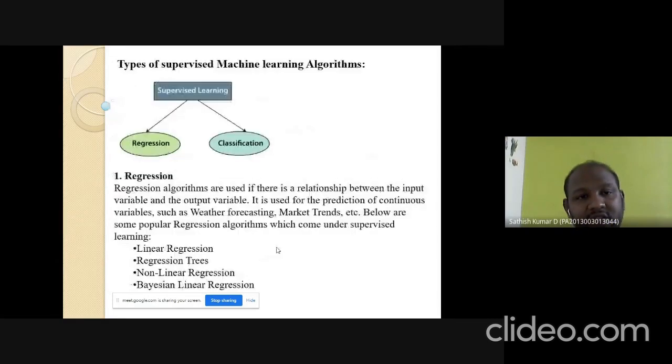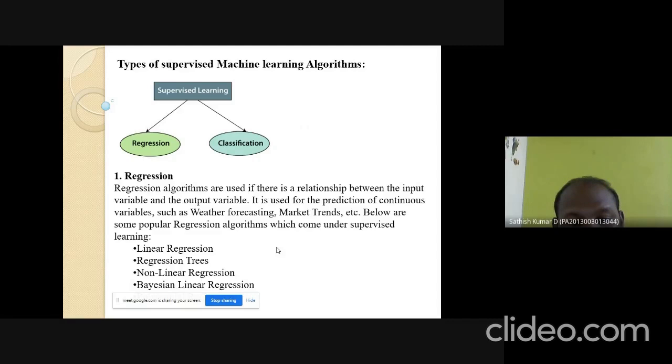Types of supervised learning. There are two types of supervised learning. One is regression, another one is classification. Actually, regression mainly works with the principle of the relationship between the input variable and the output variable. That is, the output variable purely depends on the input variable. Some of the examples of relationships are weather forecasting. Weather forecasting mainly depends on the particular day's temperature, humidity, and rain. That is, based on the input only, it is going to create the output.